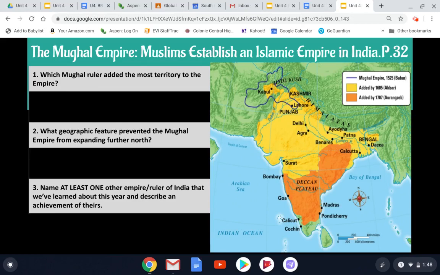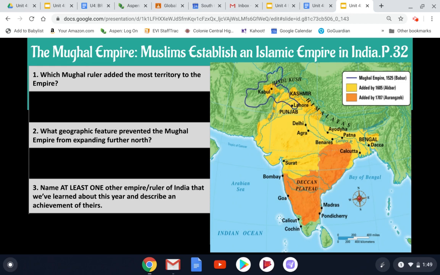Our first question asks, which Mughal ruler added the most territory to the empire? Whenever we're looking at a map, pay attention to the key. It tells us which of the 3 rulers are adding territory based on how it's labeled. We have the blue territory in the northwest part of India for Babur, all the goldish yellow territory in the central part of India gained by Akbar, and finally, all the orange territory from central to southern India gained by Aurangzeb.